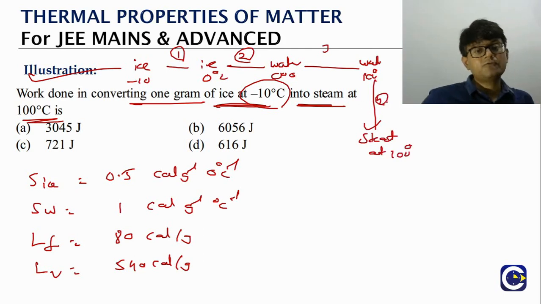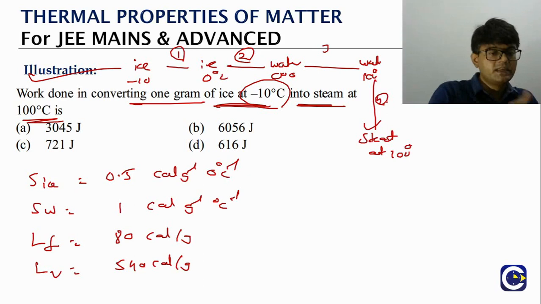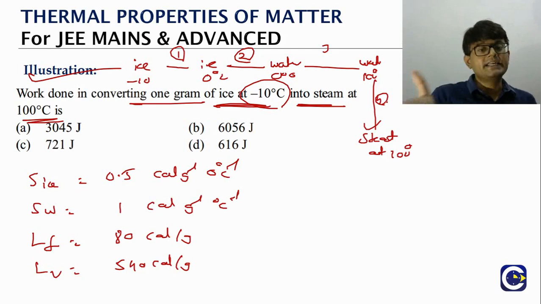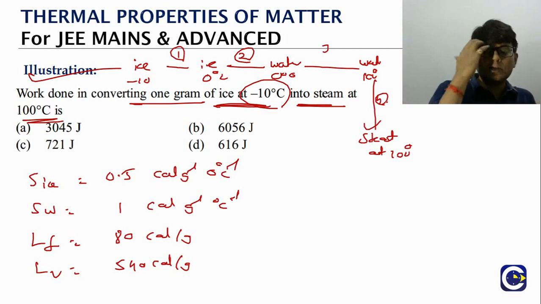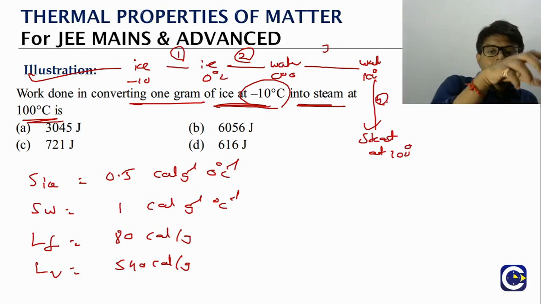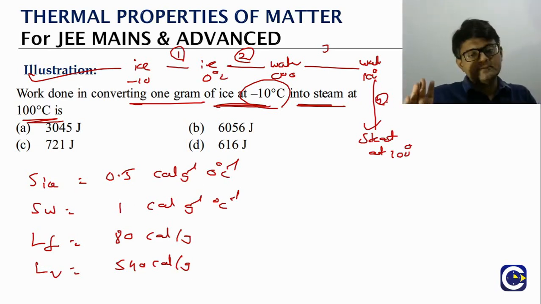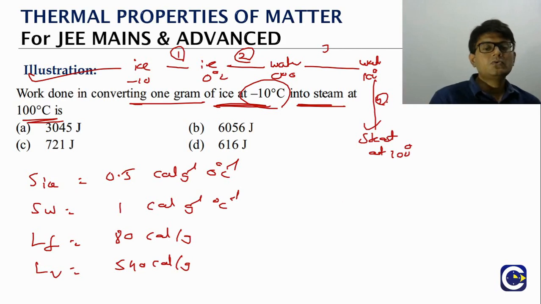How many steps are there? 4 steps. What are the 4 steps? First, ice we have at minus 10. From minus 10 we have to bring it up to 0. Step 1. Step 2 is the latent heat, converting ice into water. Step 3 is taking water from 0 up to 100. Step 4 is converting water at 100 to steam at 100. That's it. Now we'll just have to do one by one.